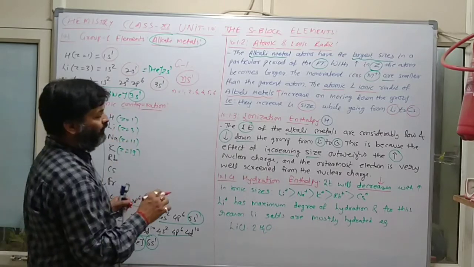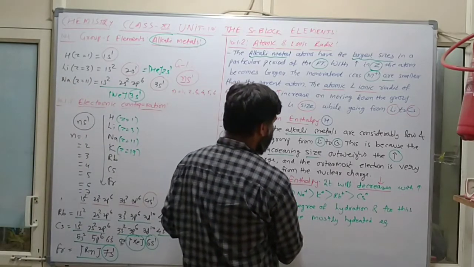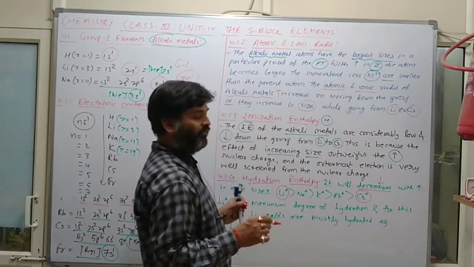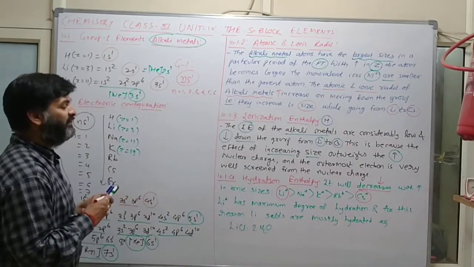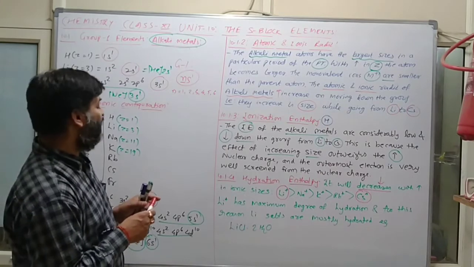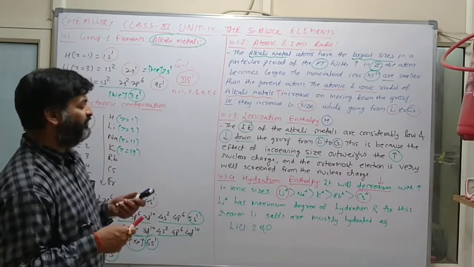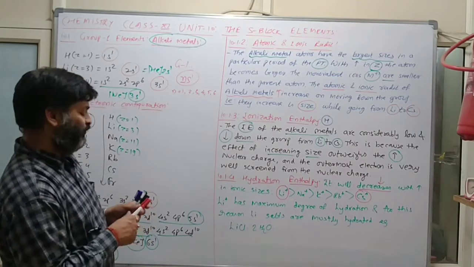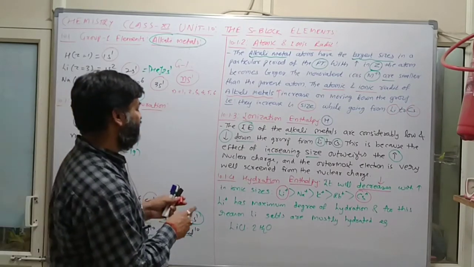जैसे लिथियम का देखो, तो लिथियम क्या है? Hydration enthalpy of lithium is maximum and cesium is minimum. Why? Because size of lithium will be small, so nuclear attraction will be more, so stability will be more, and if stability will be more, so we have to supply more amount of energy. Clear?